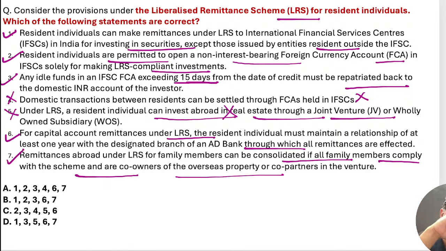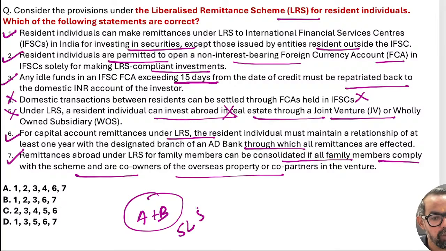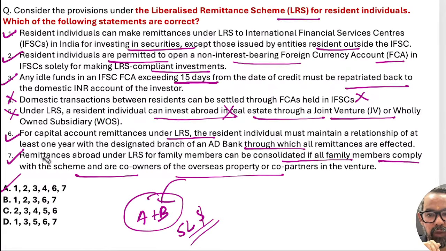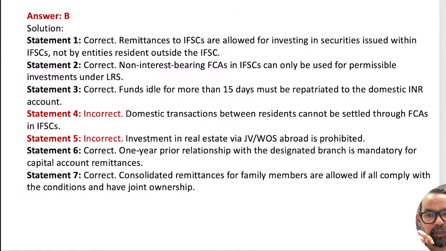Let's say I give you an example like A and B, brother and sister, they are starting some joint venture or wholly owned subsidiary outside India. So they can consolidate $5 lakh, right? Then they can do the remittance. But the condition is both should have a stake in that particular business. So 1, 2, 3, 6, 7. Sorry, 1, 2, 3, not 4. 1, 2, 3. 6, 7 means option B will be the right answer for this particular one.